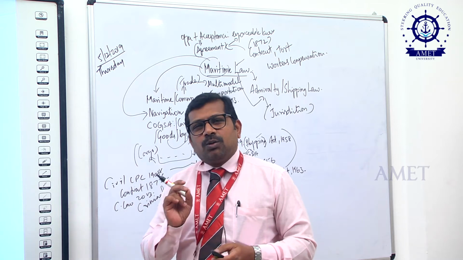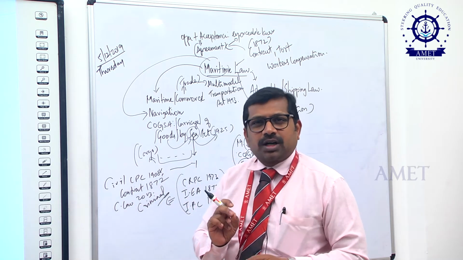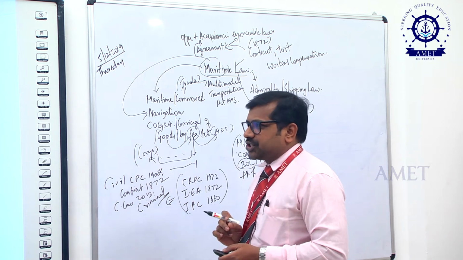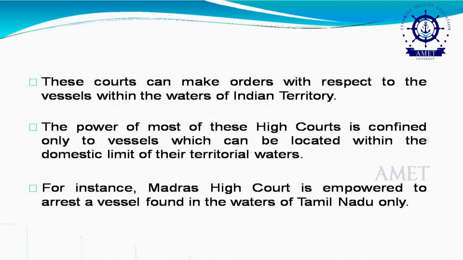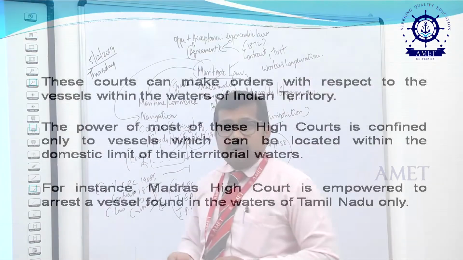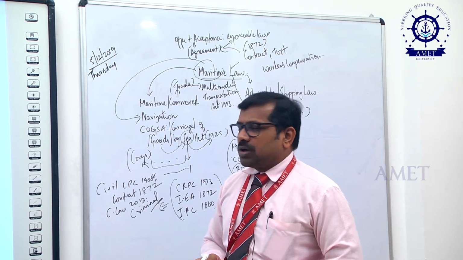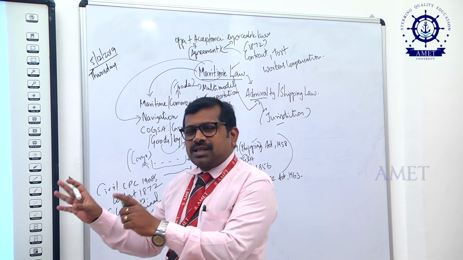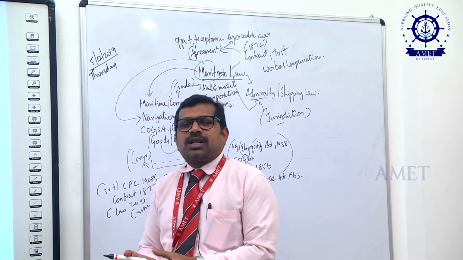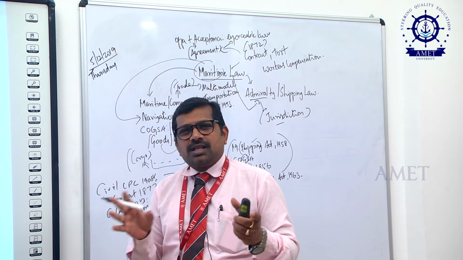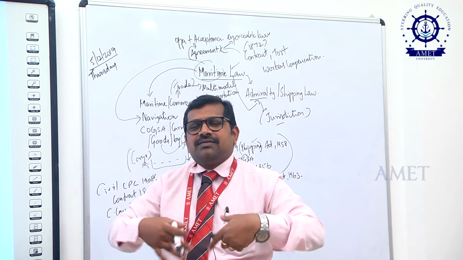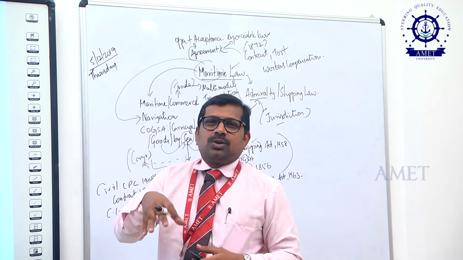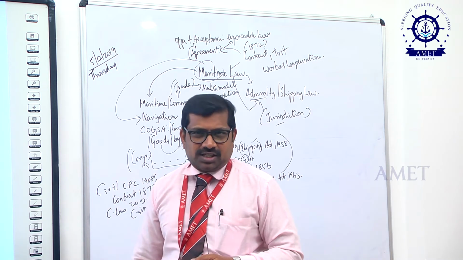So, territorial water jurisdiction is most important, also called admiralty jurisdiction, for which I have given one example. The Madras High Court is empowered to arrest a vessel found in the waters of Tamil Nadu only. With this example you can easily conclude that in each and every state wherever high courts are there, they may have the right to arrest a vessel coming under the territorial waters jurisdiction of that particular state.